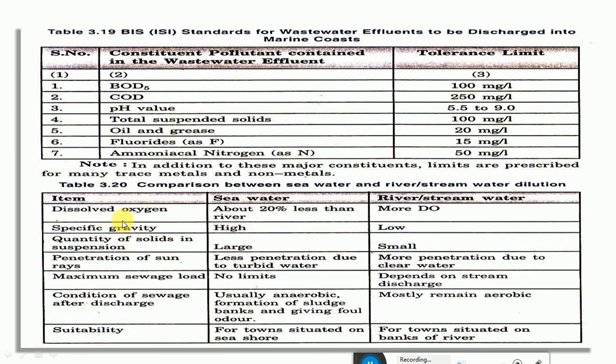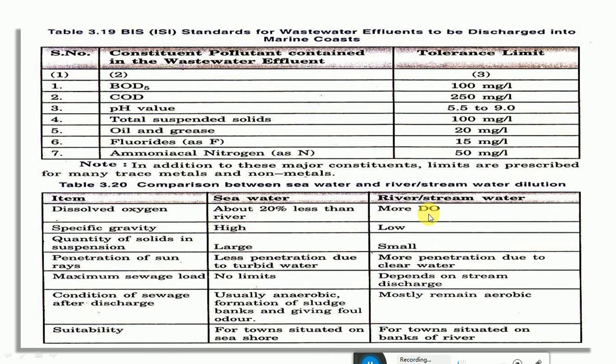If you take dissolved oxygen as the parameter, it is usually 20% less than the river. In the rivers we have more dissolved oxygen content compared to the seawater. This is because the seawater contains a lot of other salts and minerals, and it is chemically a little bit difficult to dissolve more dissolved oxygen into the seawater than in river water.